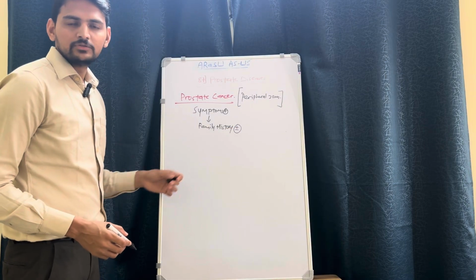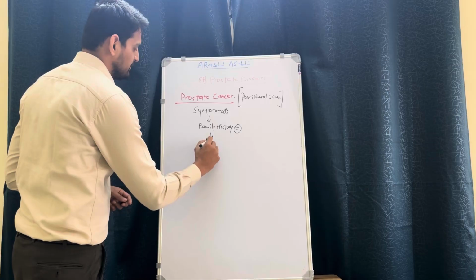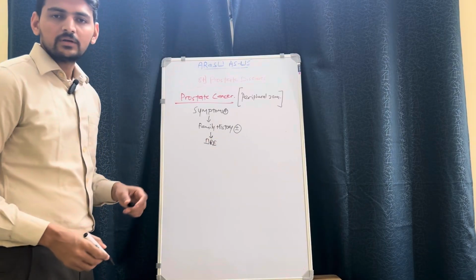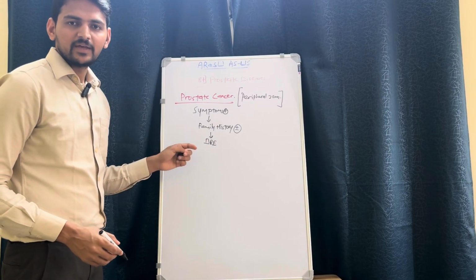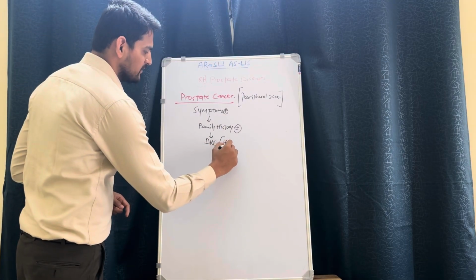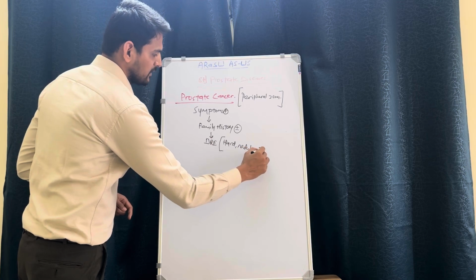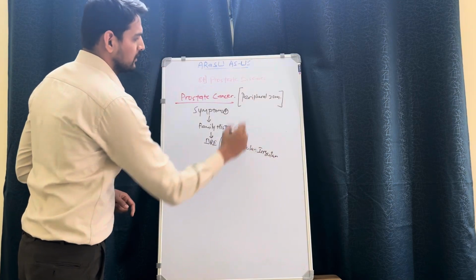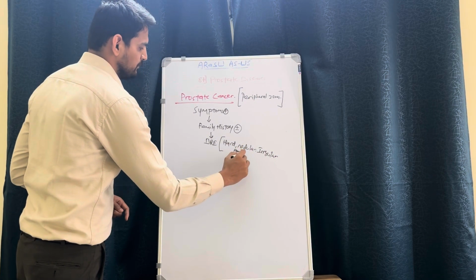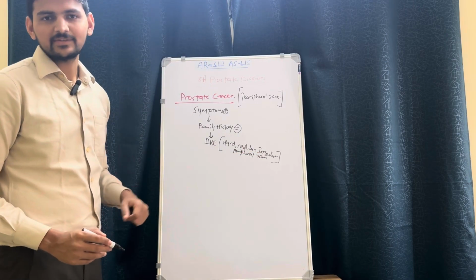Then for that individual, we have to consider DRE, digital rectal examination. DRE will help in assessing the lesion characteristics, like if it is hard, nodular, irregular, and located in the peripheral zone, it might be leading towards a cancerous lesion.